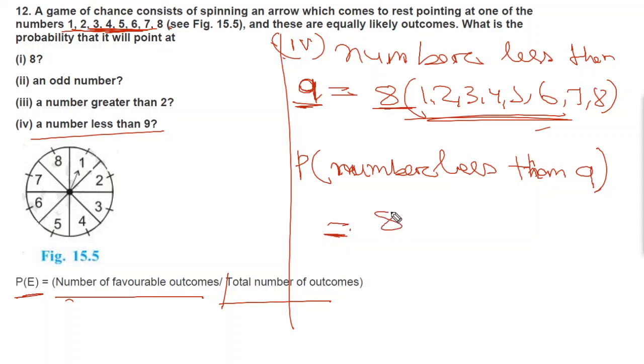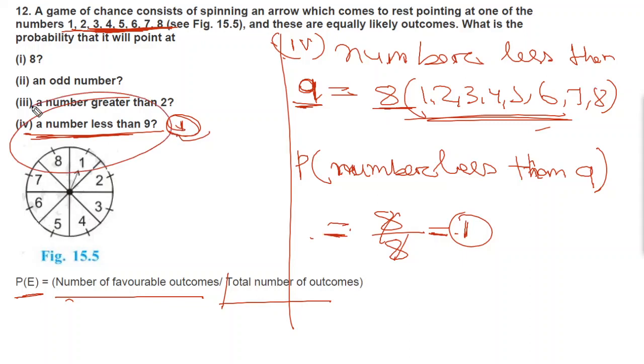Total number of outcomes is also 8. So 8 by 8 equals 1. So you can say the probability of a number less than 9 is 1. Here you can see when the probability is 1, we can say it is a certain event. So this event is a certain event.